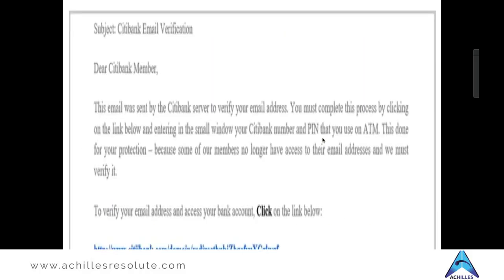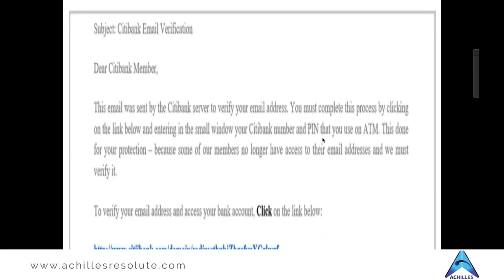Okay, now let's just go through this. The subject is CityMail email verification, and it's asking its member, this email was sent by the Citibank server to verify your email address. You must complete this process by clicking on the link below and entering in the small window your Citibank number and PIN that you use on ATM. This is done for your protection because some of our members no longer have access to their email address and we must verify it.